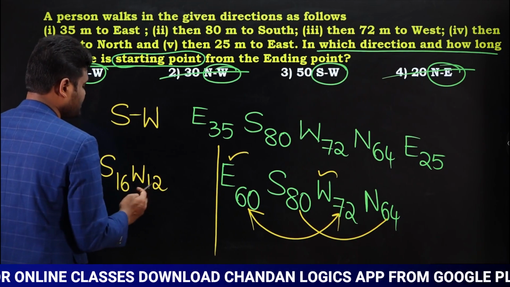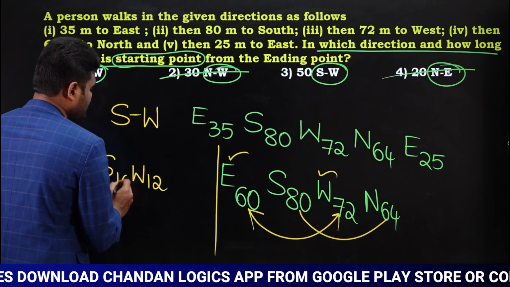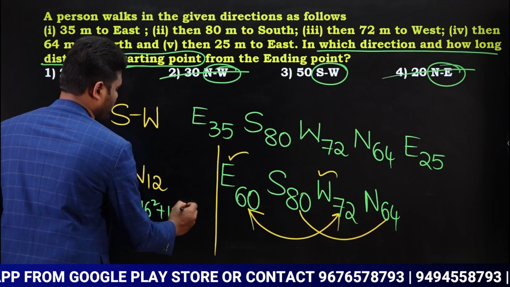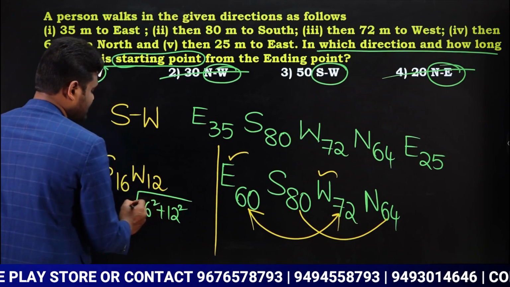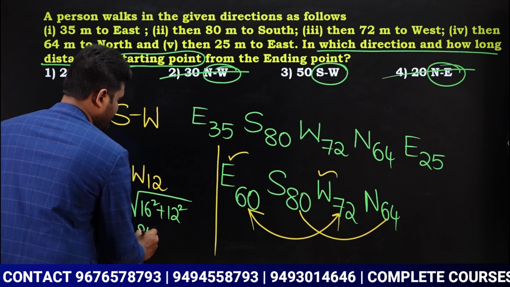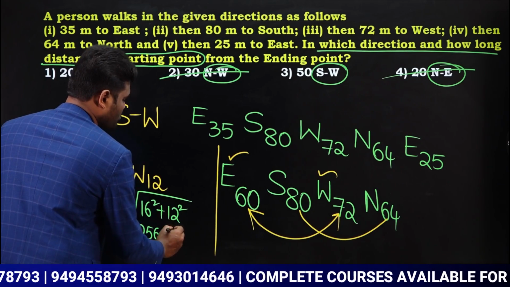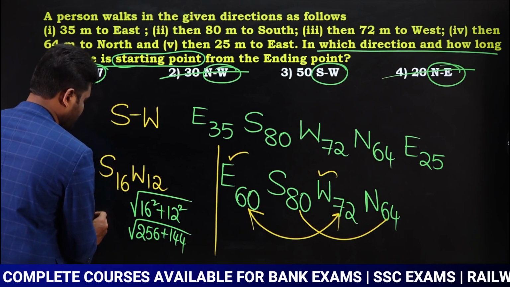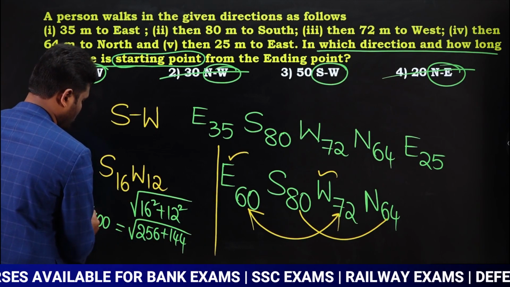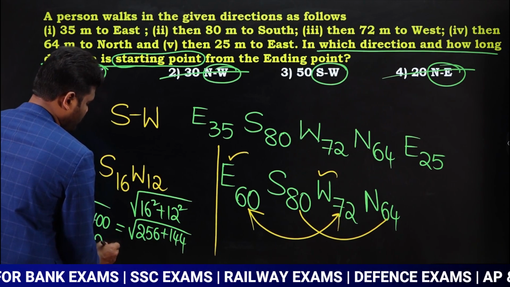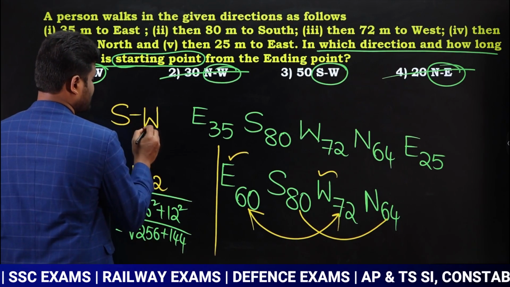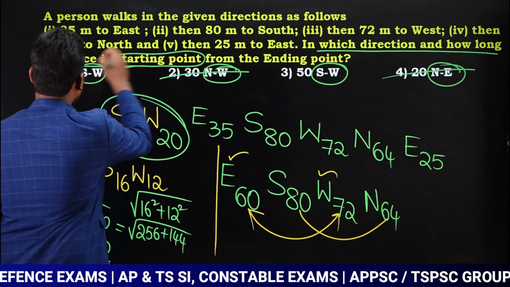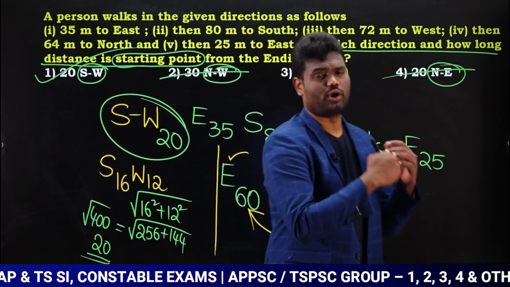Apply Pythagoras theorem for 16, 12. So what happened? 16 square plus 12 square. Yes or no? Apply Pythagoras theorem. 16 square is going to be how much? 256. Yes. Next 12 square is going to be how much? 144. When you add both of these, this is going to be 400. Yes or no? Square root of 400. What is square root of 400? Square root of 400 is nothing but 20. Yes. So we can say answer is going to be southwest 20 meters. Southwest 20 meters means option 1 is going to be our answer.